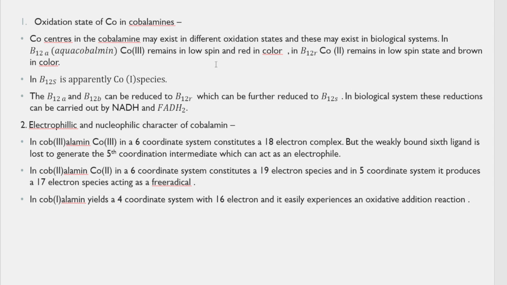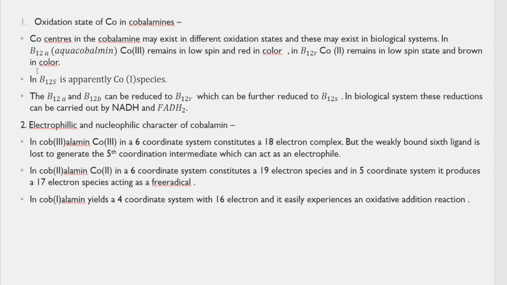There are different types of cobalamins that exist, different types of vitamin B12, like B12a, B12b, B12s. Different vitamin B12 enzymes will have different oxidation states on the cobalt. So the cobalt center may exist in different oxidation states in the biological system.